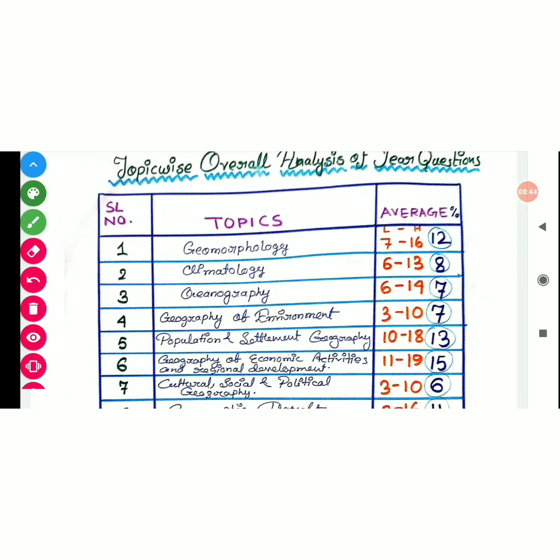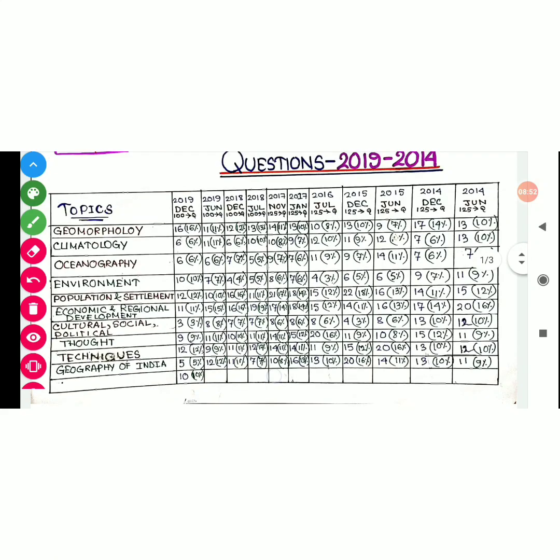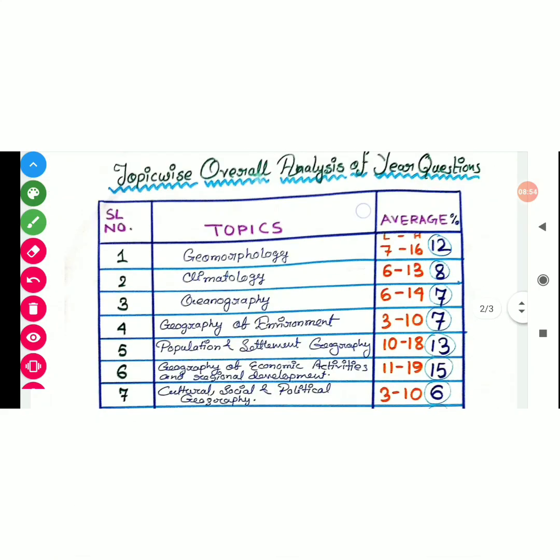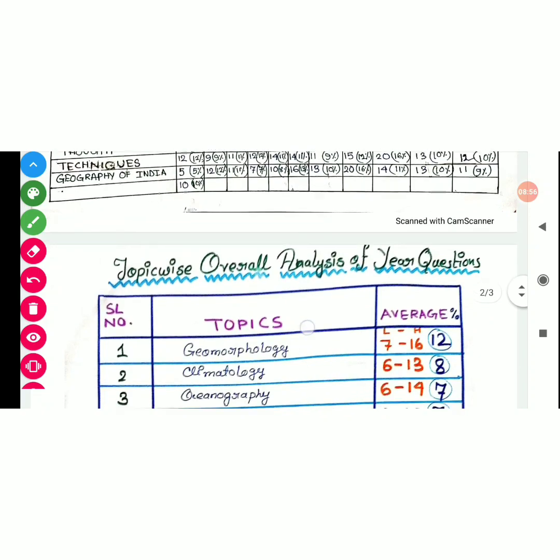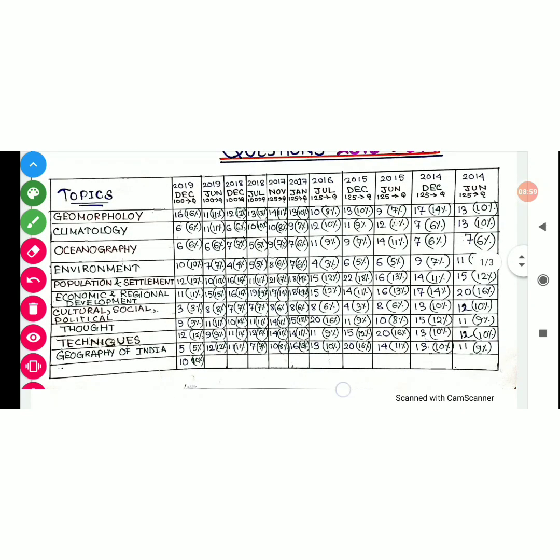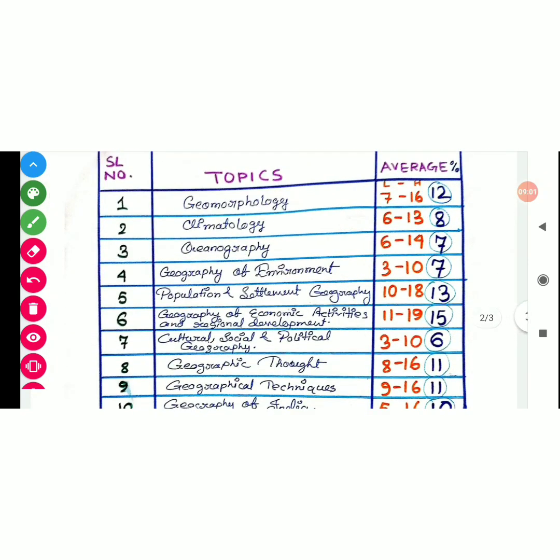Okay, topic wise overall analysis of your question. This is topic wise. So I just want to tell you where I get this chart from. That's why I am showing this thing only. So from there we get several things: the highest probability of coming question, the lowest probability of coming question, that is percentage. Percentage would be better to understand, okay, instead of numbers.